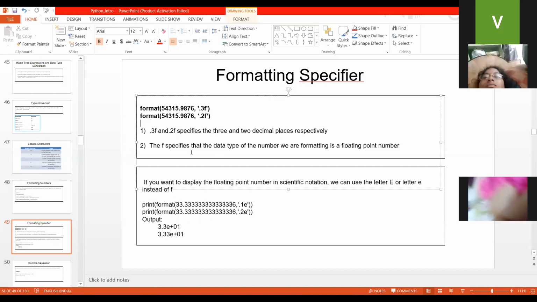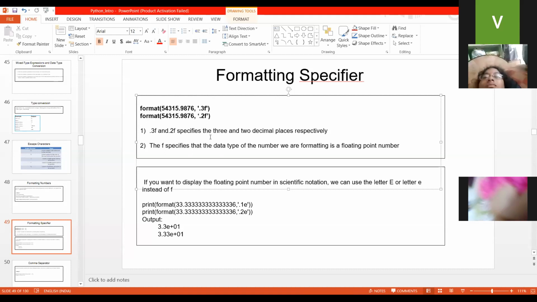The f specifies that the data type of the number we are formatting is a floating point number. So make sure if you write f, that is a floating point number, and if you write d, that is an integer.